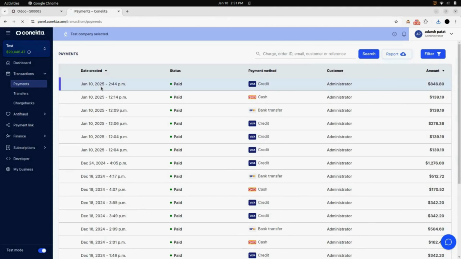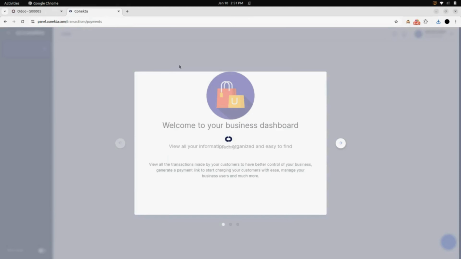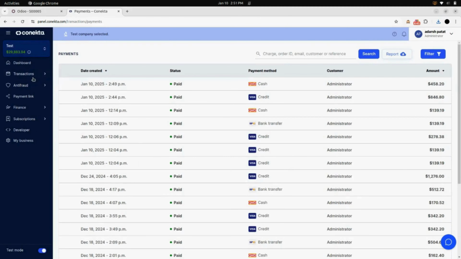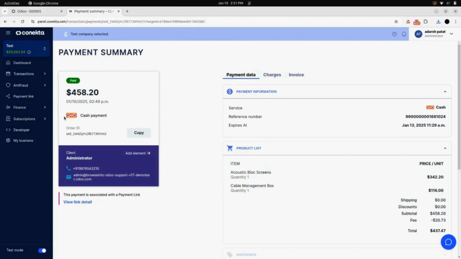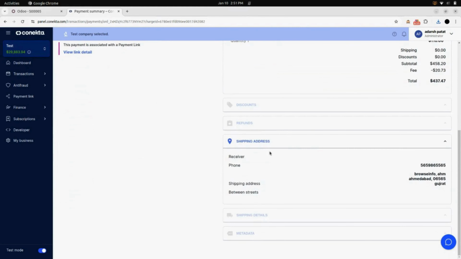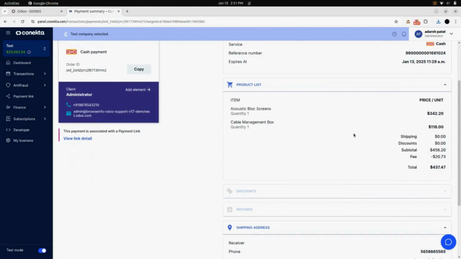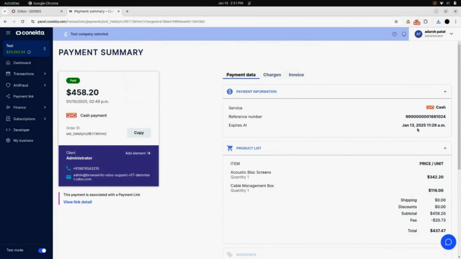Now, in the Conekta, under transaction in payment, we can see that the payment is updated with the amount and the order history. You can see the amount and the products we ordered.